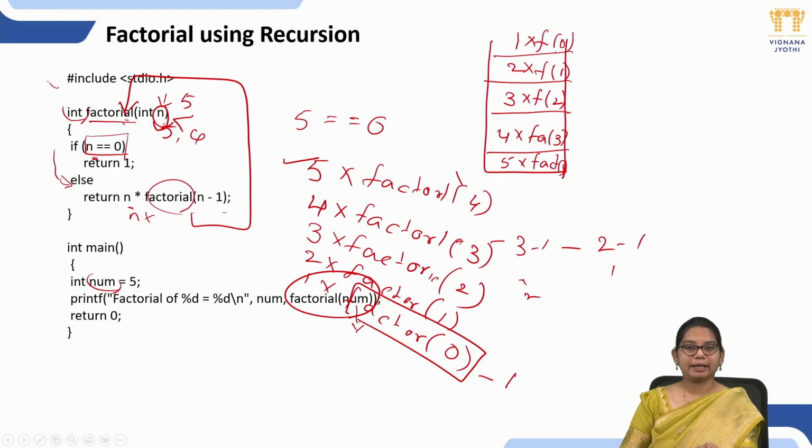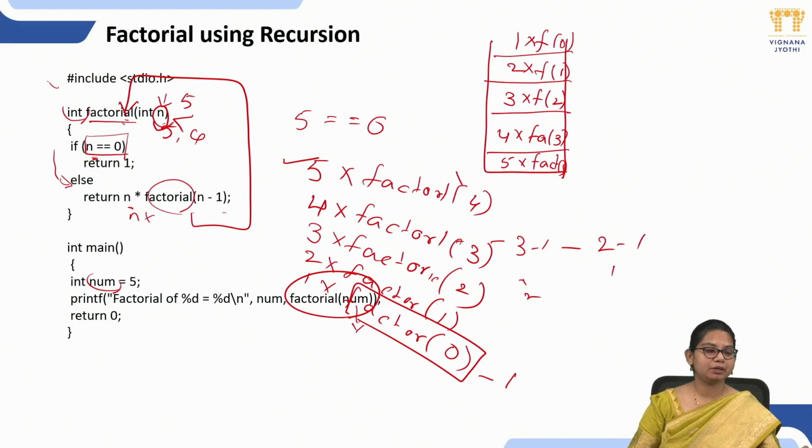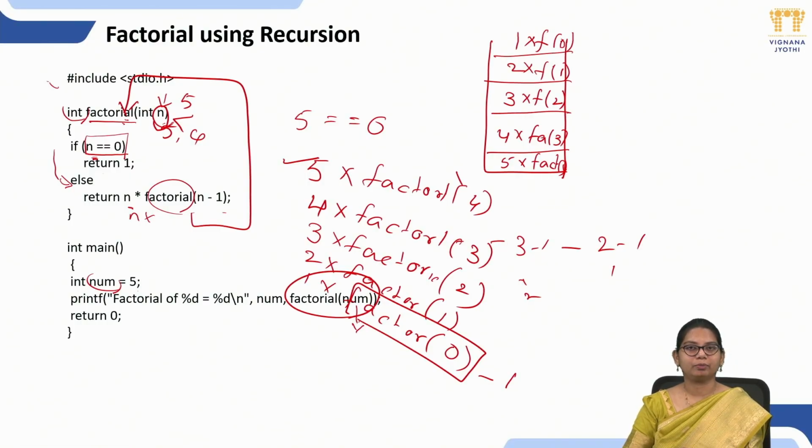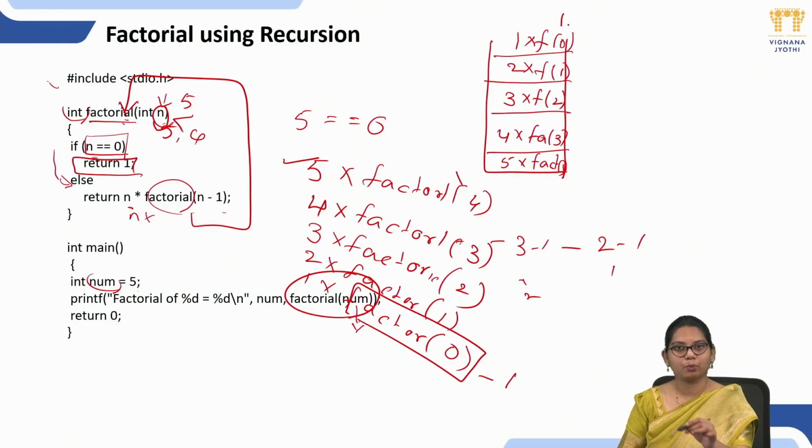Clear? So at factorial of 0, if we check with the base condition, here we got n value as 0, the base condition. This is the step where we have to be careful while using recursion. Here we are mentioning that if we reach 0, you have to return a value of 1. So the factorial of 0 is now 1. So do the calculations, it will be stacked in this form.